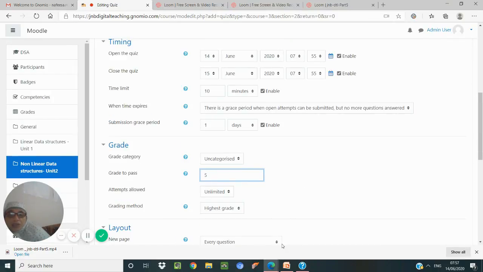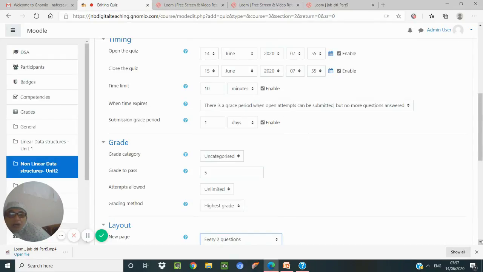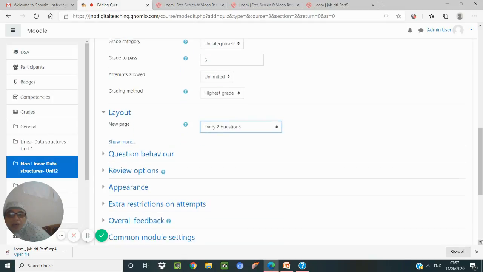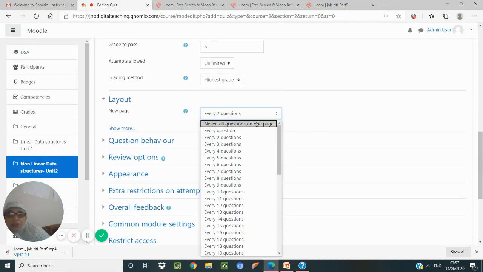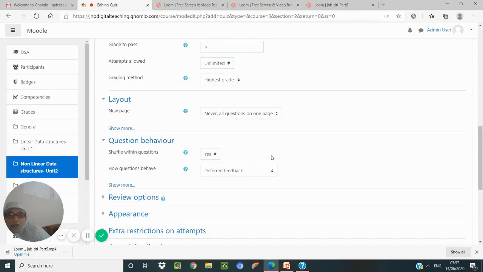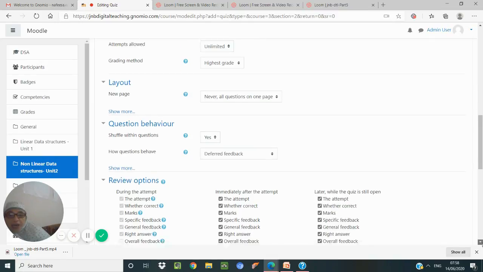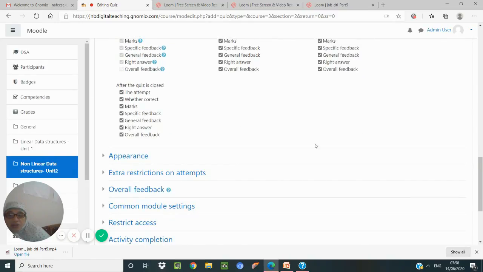This is in each page, how many questions to be displayed. 2 questions in one, or if you can give this option, all questions will be coming in the same page. Then question behaviors, where we can change the shuffle. Once the quiz is over, whether we are going to a deferred one, whether we are giving any feedback like that.